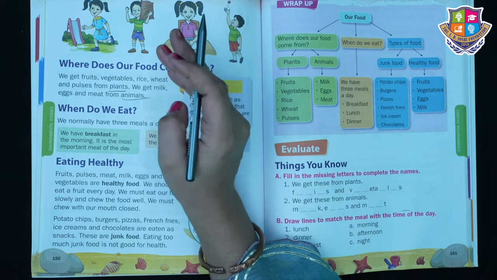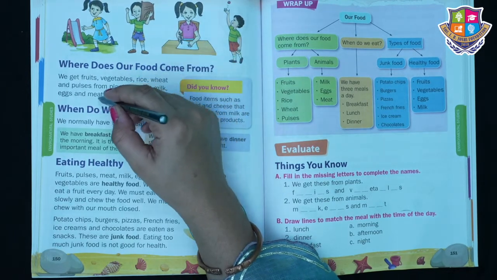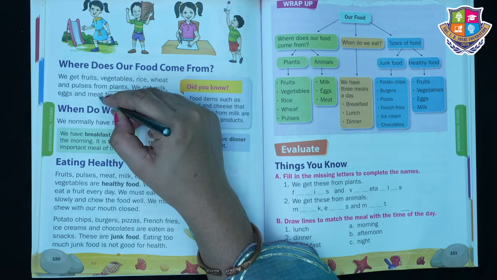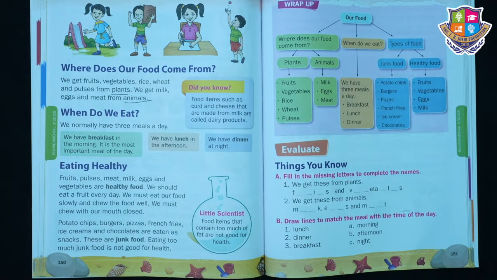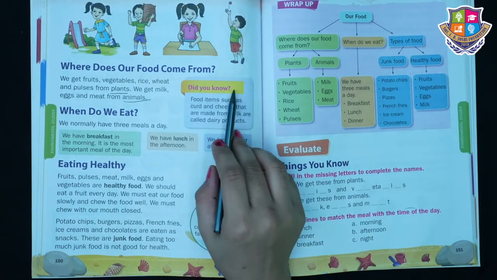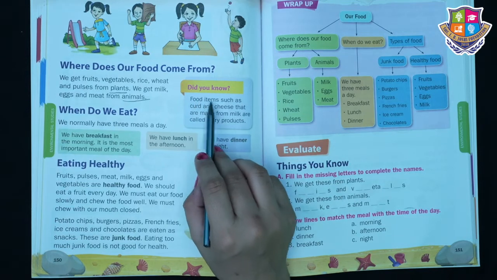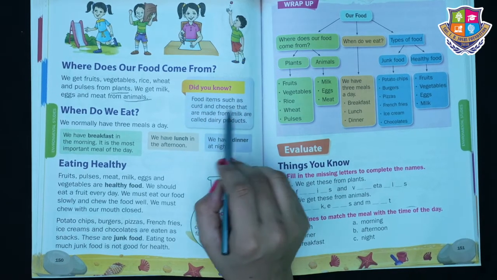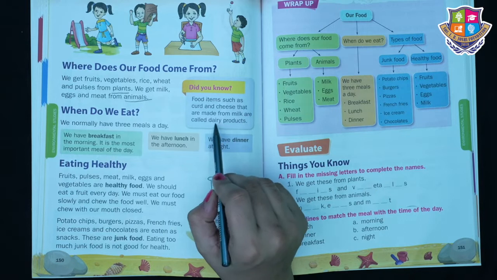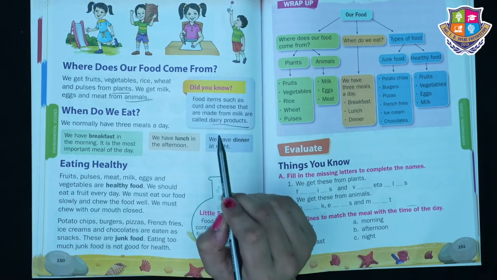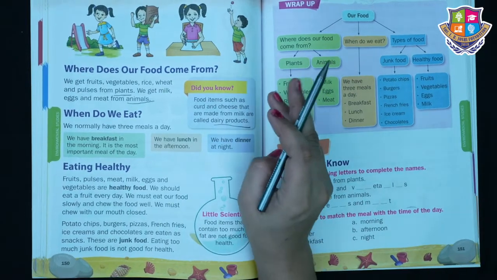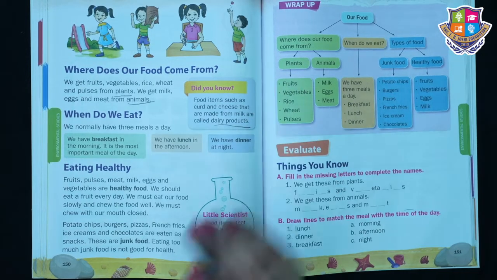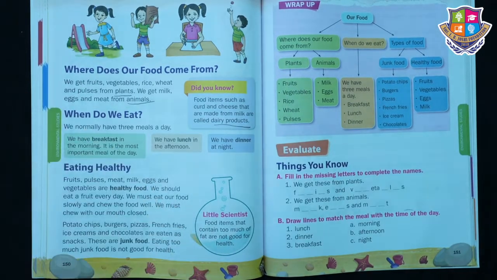Children, milk, egg and meat, ये हमें किससे मिलता है? Animal से. Now did you know food items such as curd and cheese that are made from milk are called dairy products. Cheese, butter, curd, these things are made up of milk and we call them dairy products.